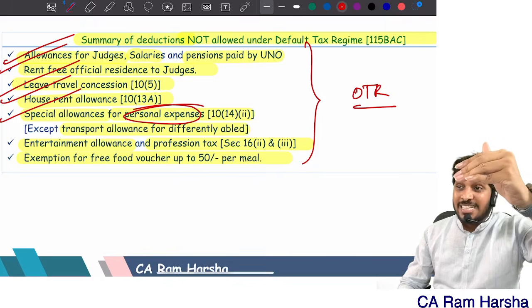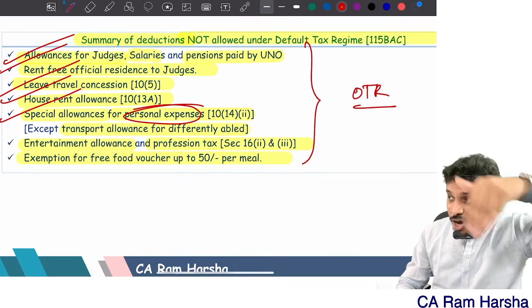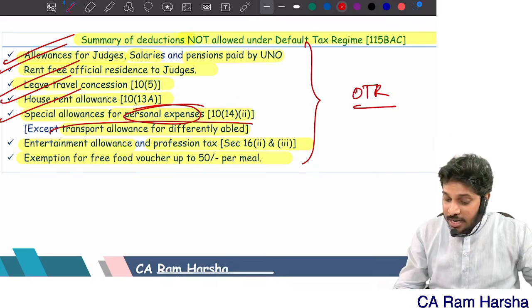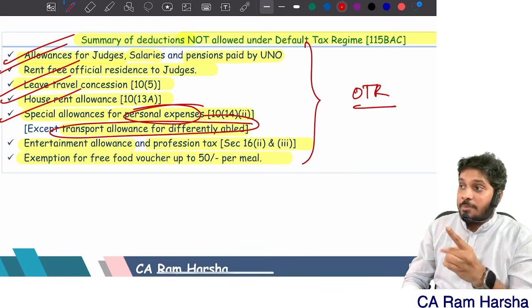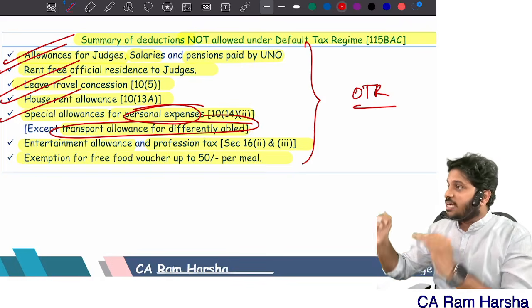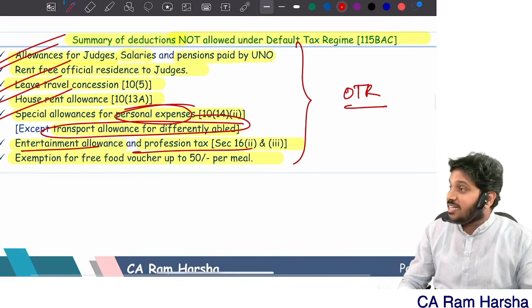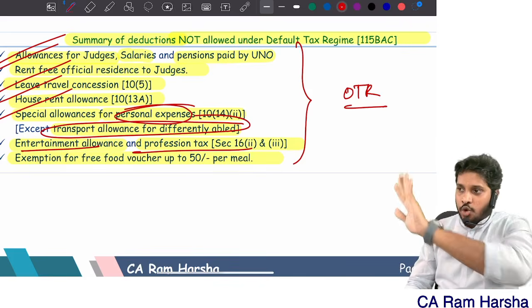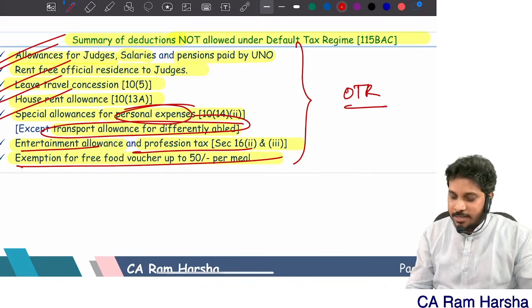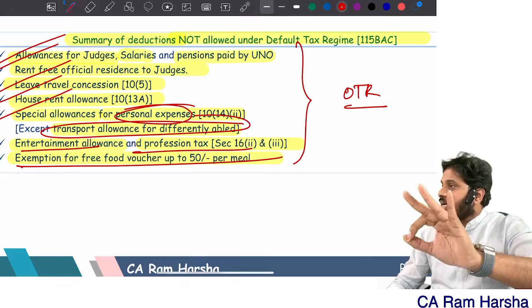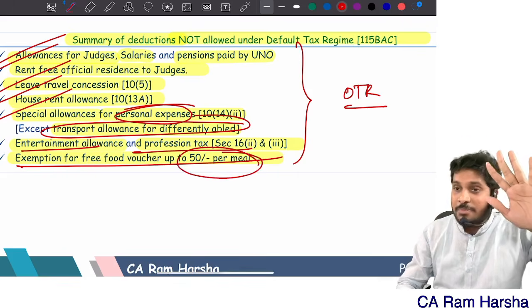Whereas in the optional tax regime, education allowance 100 per month, hostel allowance 300 per month, like that some exemptions were there. Whereas transportation allowance for differently abled people, whether it is optional tax regime or default tax regime, up to 3,200 rupees per month is exempted. Entertainment and profession tax deductions under section 16, you can claim only under the optional tax regime, no deduction for the default tax regime. Exemption for free food voucher up to 50 per meal, no deduction in the default tax regime, only under optional, up to 50 per meal is exempted.